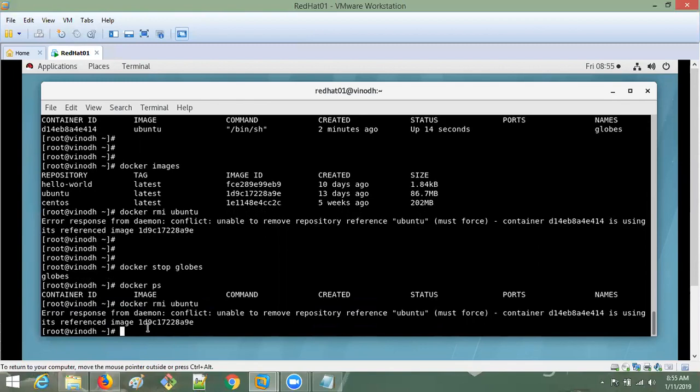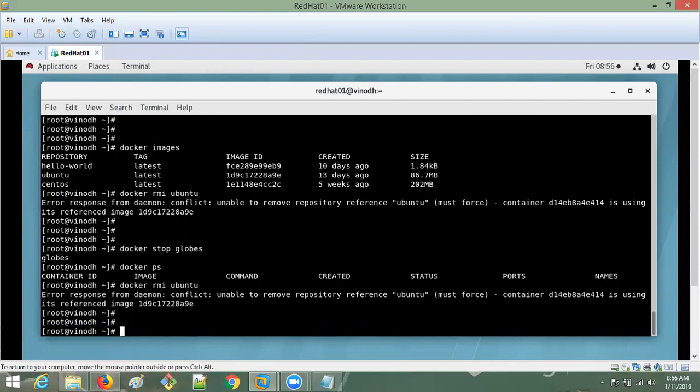So what it is telling is that we cannot delete like this. If you want to delete forcefully, you can. Again it is showing the same error because this Ubuntu image is attached to some other container, whether it is running or not. Unless you remove that container, it is not going to be removed normally. If you want, you can do it forcefully, but forcing is not recommended all the time. So if I want to remove it the normal way, what do I have to do? Now I have to remove the container also.